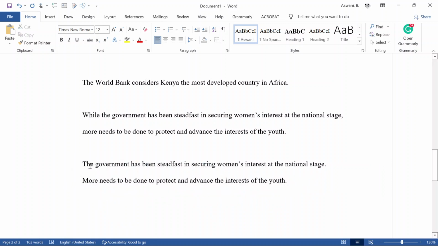So if you isolated the two sentences into separate sentences, the first one will be okay, but the second one will be wrong. So if they are together like this, now the entire sentence becomes wrong, because now you have combined them. So you need to isolate them and specifically state who is supposed to be doing the more. So you can just come here and say, it needs to do more.